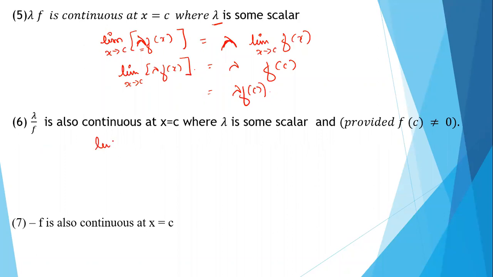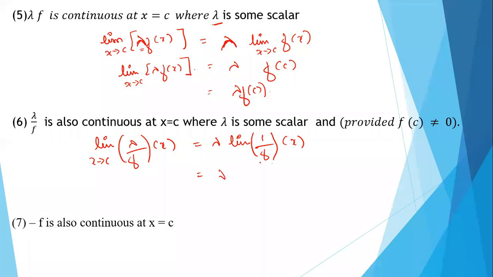Here also same thing. Limit x tending to c lambda by f of x. So this can be written as lambda, you can take outside, limit 1 by f of x. Since f is continuous, this you can write as 1 by f of c. So you get limit of the function is same as value of the function at c. So here also we can conclude lambda by f is continuous. So you should know this. This is just for your information.